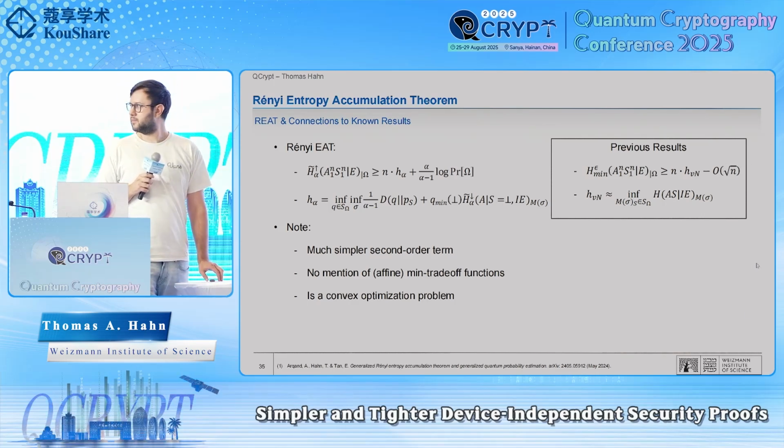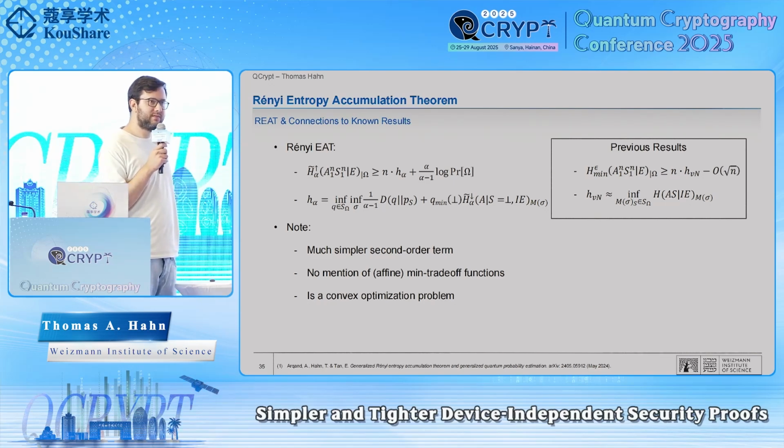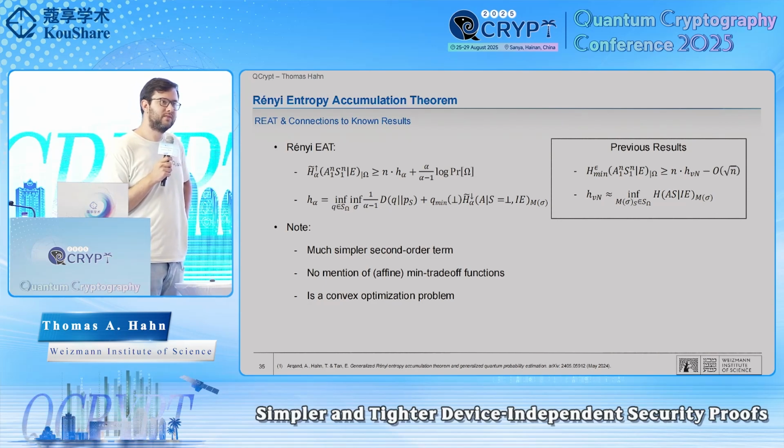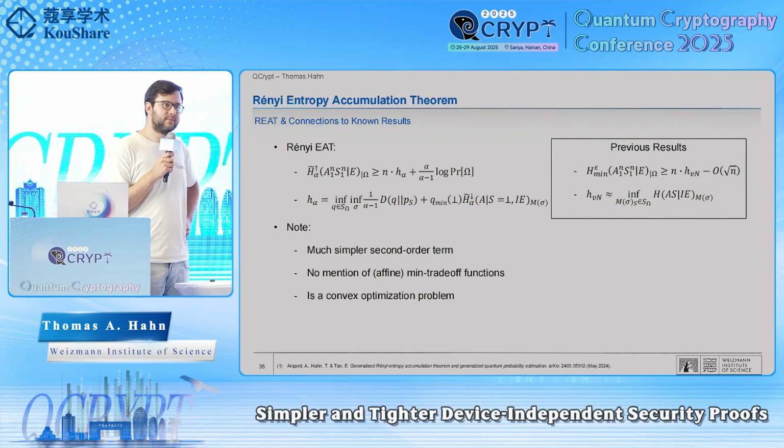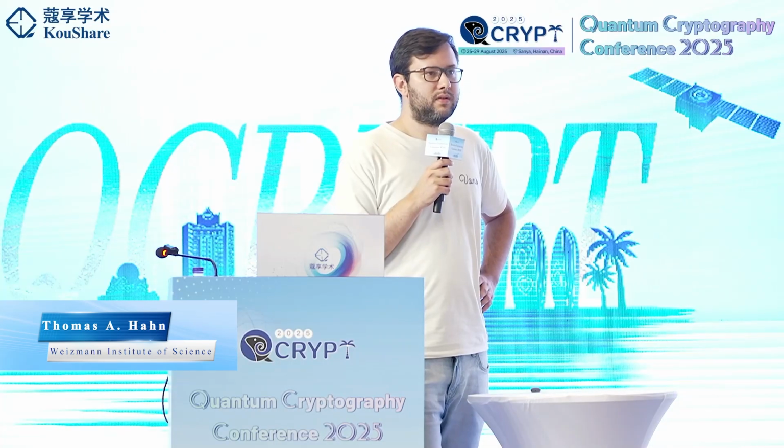Sorry, I cannot understand. What is the observed value? Maybe we cannot hear, if you could speak closer. Okay, I cannot understand what the observed value is. You mean the observed value in the test? Maybe you are considering BB84. Here this is purely for device-independent QKD. Anyway, you obtain some observed value. Based on the observed value, you consider some system, but usually the system parameter is different from the observed value.